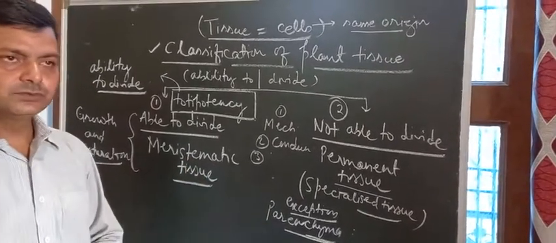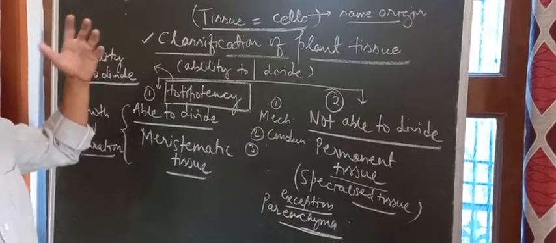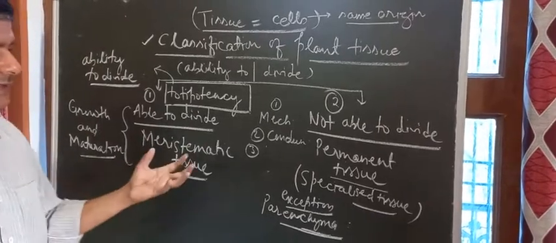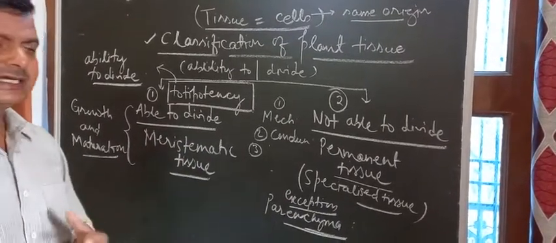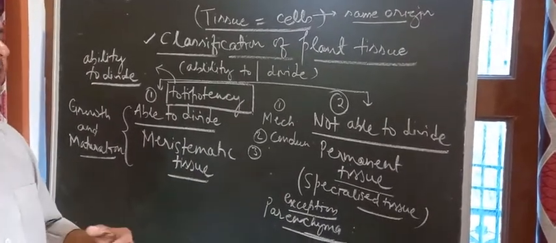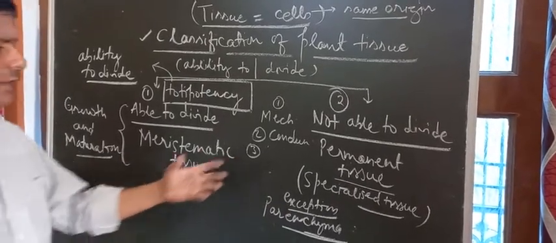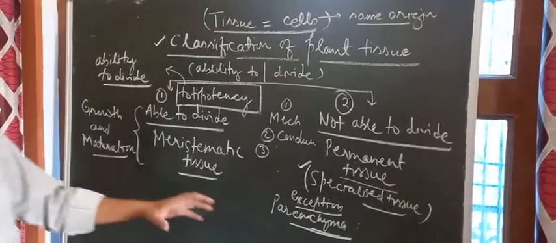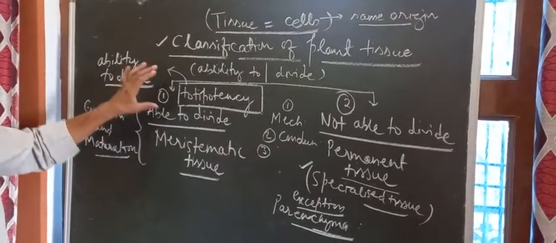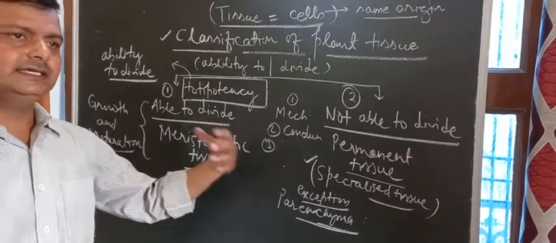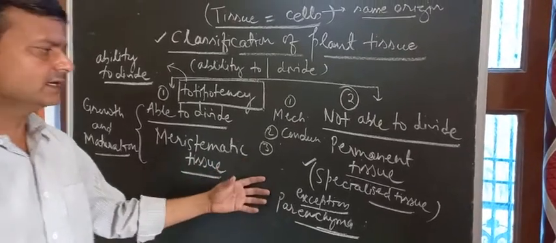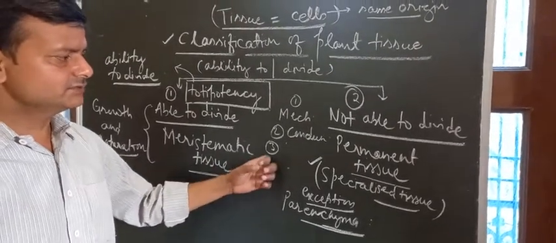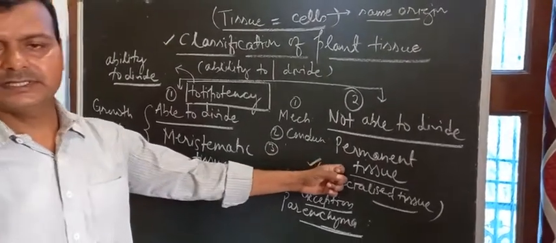Carrying water from the roots to the top of the plant, exchange of gases, providing rigidity to the plant, having the ability to secrete something. All these come in the category of specific functions. So besides dividing, if a tissue is performing any other function for a plant, that function will come in the category of the permanent tissue.